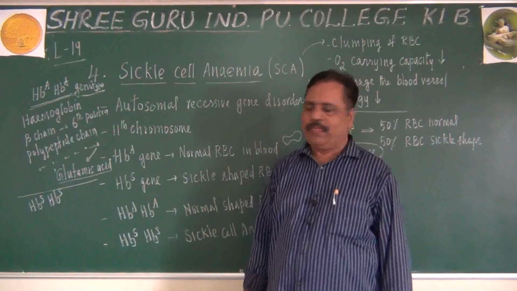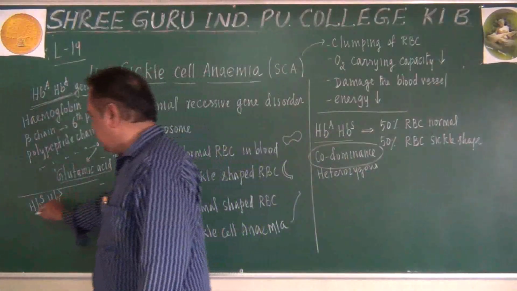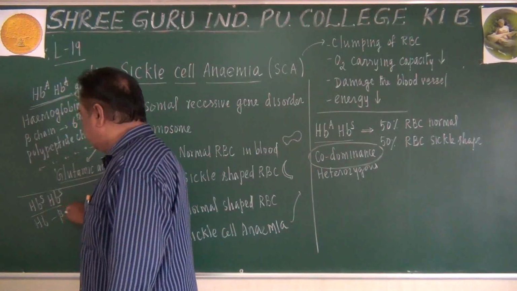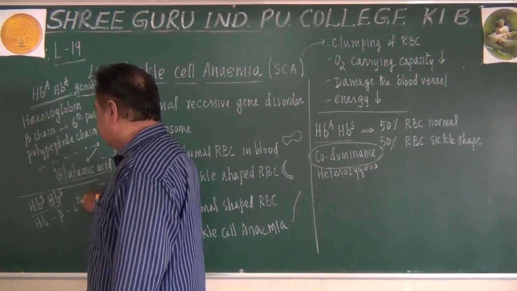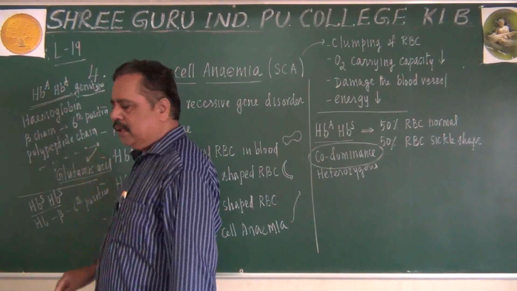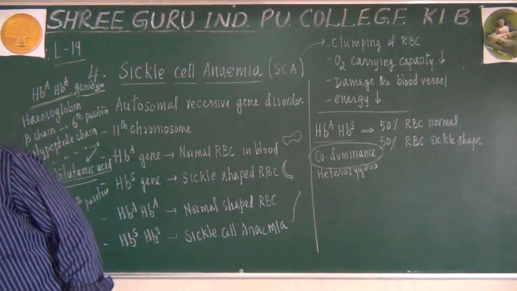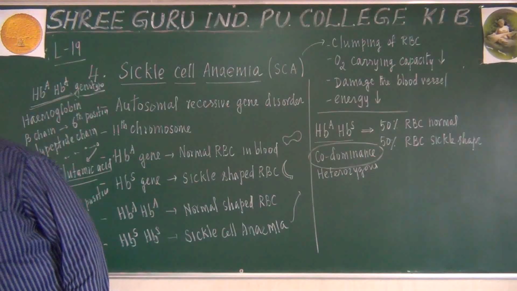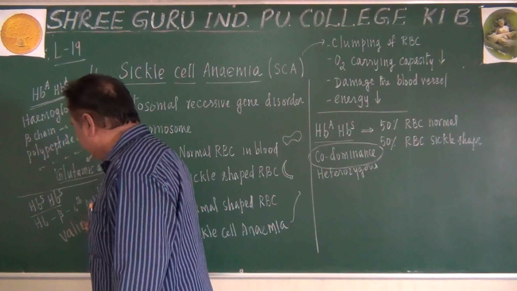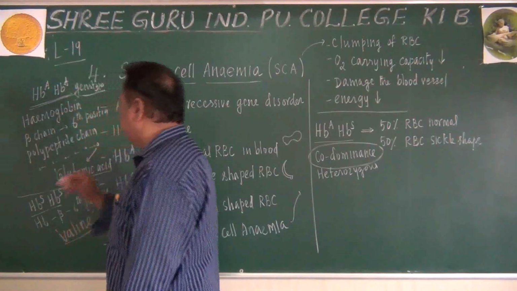What will happen? In that person, same hemoglobin, same beta chain, same 6th position will not have glutamic acid. It will be having valine amino acid in it. Valine amino acid will be present in it.